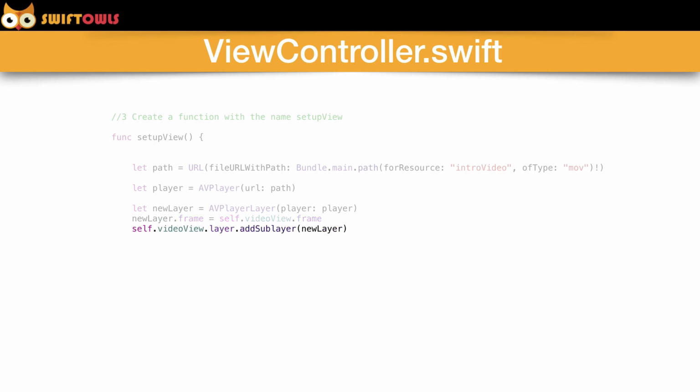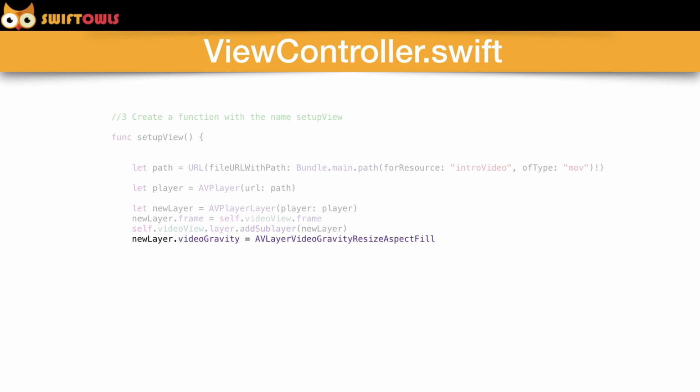Alright, so now we're going to take self.videoView, and you can access that IBOutlet with self. So you're going to say self.videoView.layer.addSublayer(newLayer). Basically we're just adding this layer to the view so that you can see it on screen.